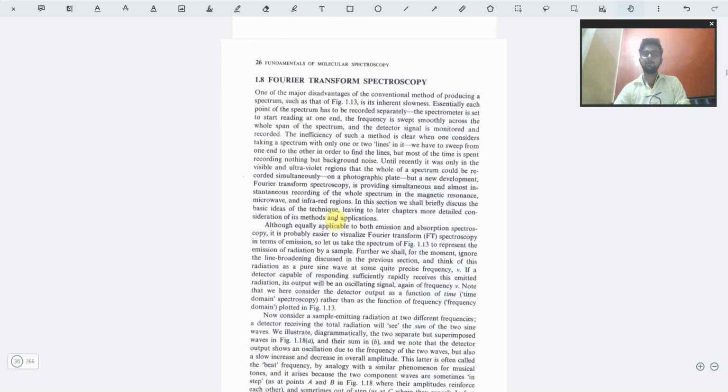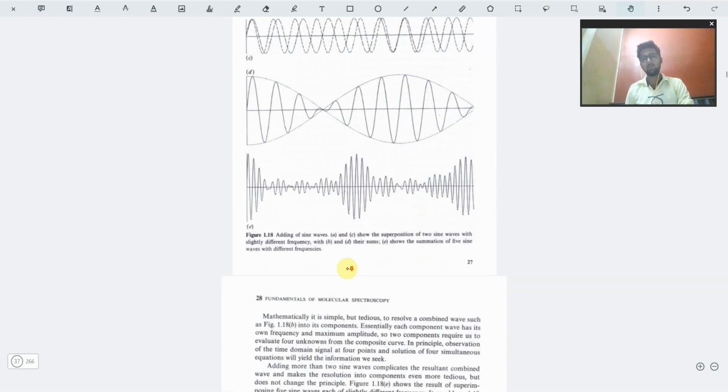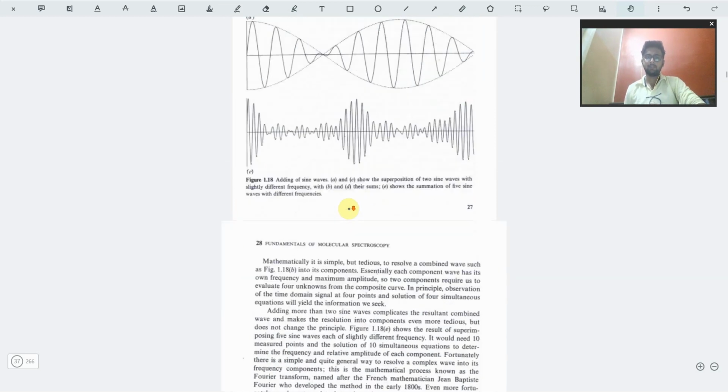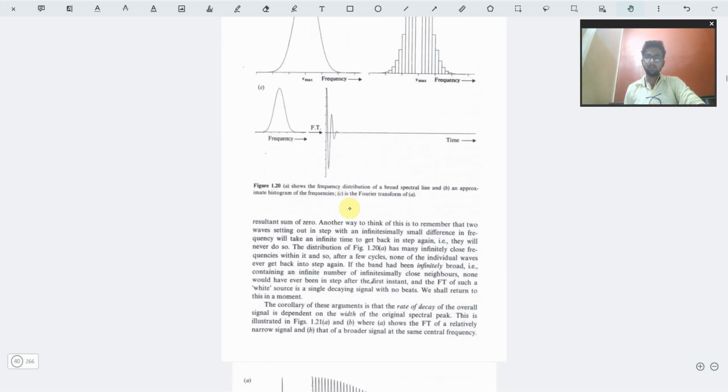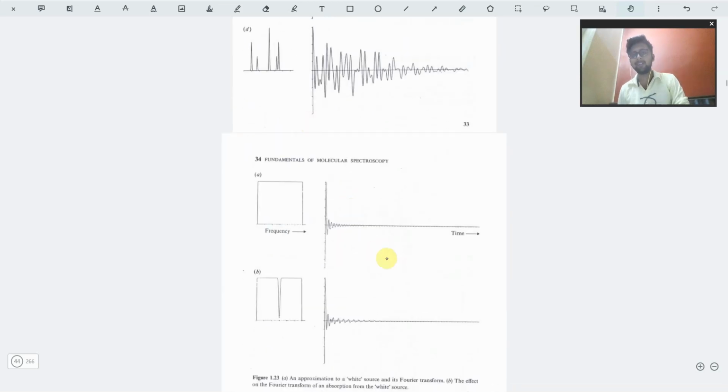Then we have Fourier transformation spectroscopy. Now this part is not so much required. You can just give it a read, because we know that when we take IR spectroscopy, we do it by the Fourier transformation method, so we name it FTIR spectroscopy. What is FTIR? What is Fourier transformation? You can just give it a reading. Other than that, it is not so much required. It involves the wave number and the frequency of the emitted radiation. These are extremely well explained, but I doubt it is required anywhere in our syllabus.